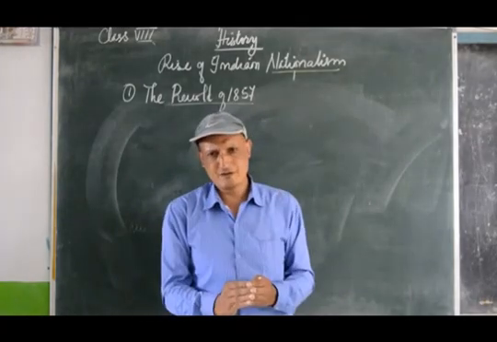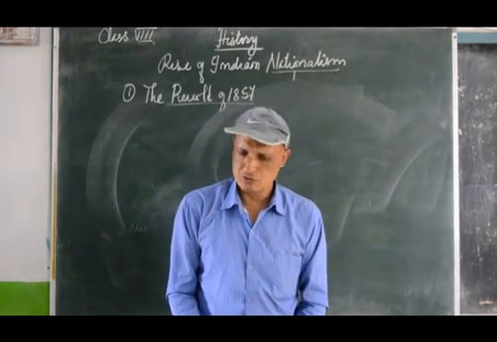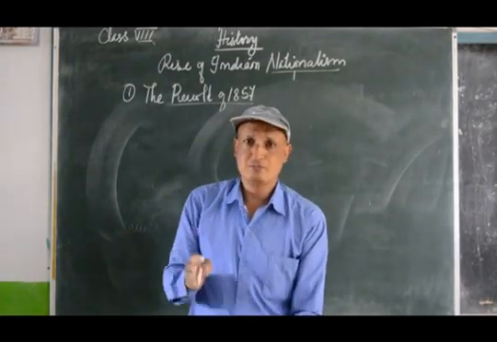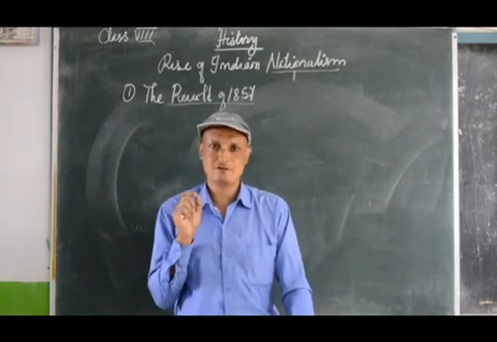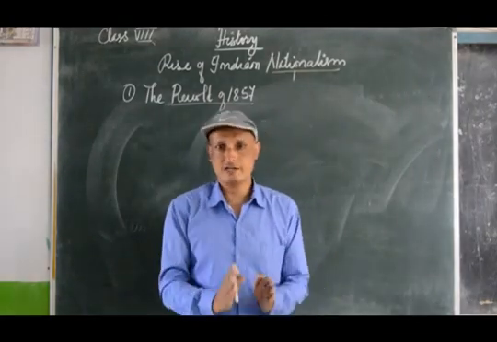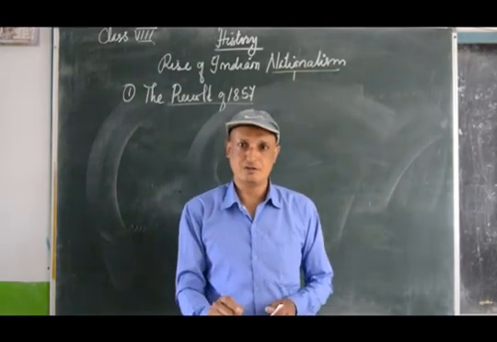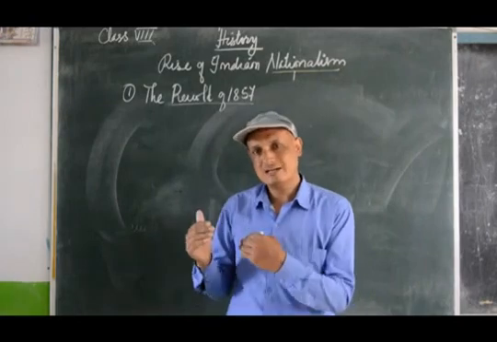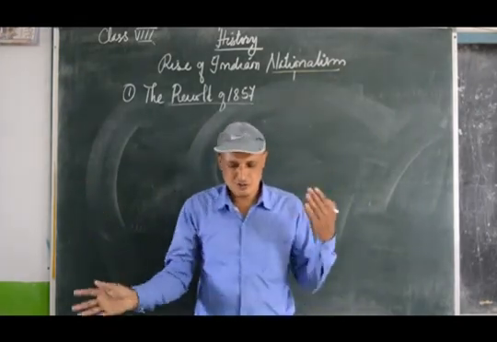And the revolt of 1857, as you know, could not free India from foreign rule, but it did have some success. It got rid of the rule of the British East India Company. But now India is ruled by whom? By England.